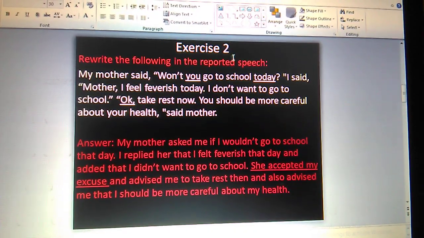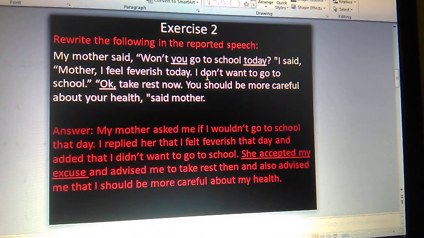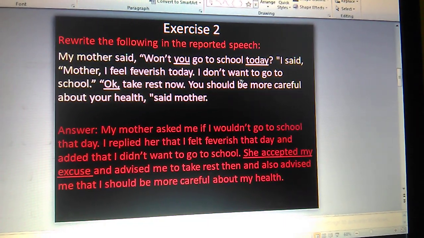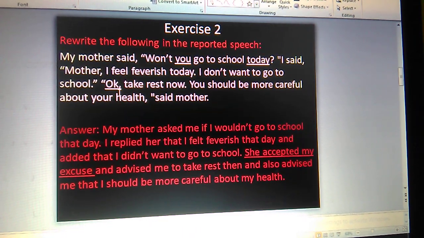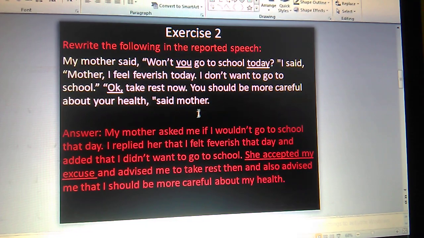Go for the exercise 2. So at first we read out the passage. My mother said, won't you go to school today? I said, Mother, I feel feverish today. I don't want to go to school. Okay, take rest now. You should be more careful about your health, said mother.